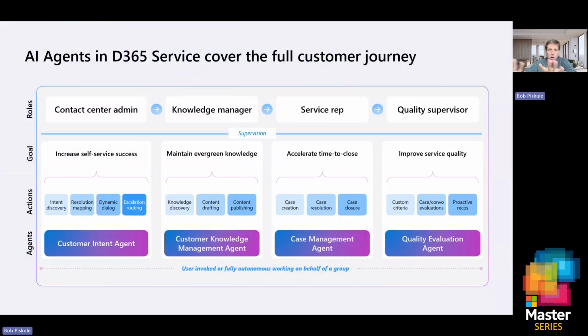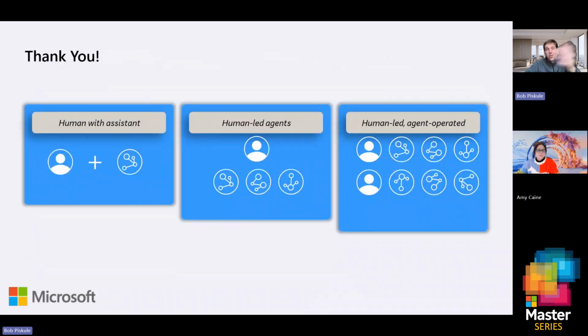All right, so here's just a quick overview of those agents based on the roles that they impact and the goals of those agents.